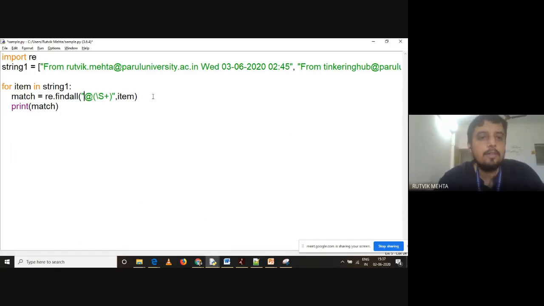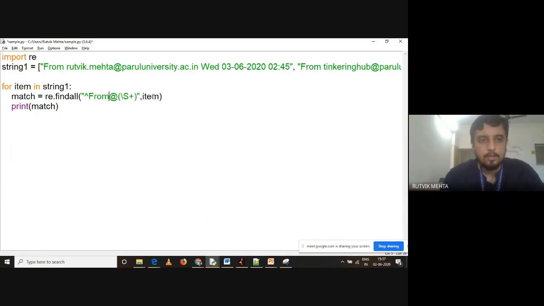So this is how it works, right? Extract only the domain name. So how can you extract it? Start with the at-the-rate sign and extract only slash s plus. So the at-the-rate sign is not part of the extraction. Now you can even make it more complex.